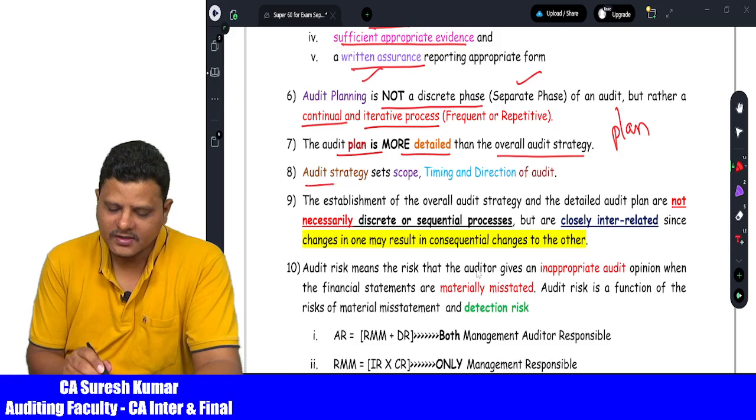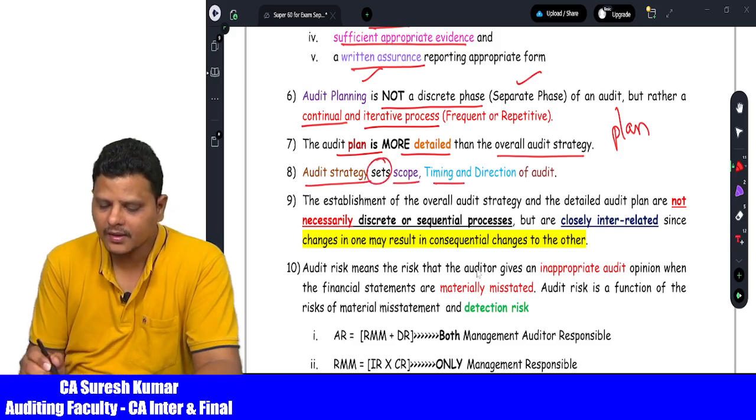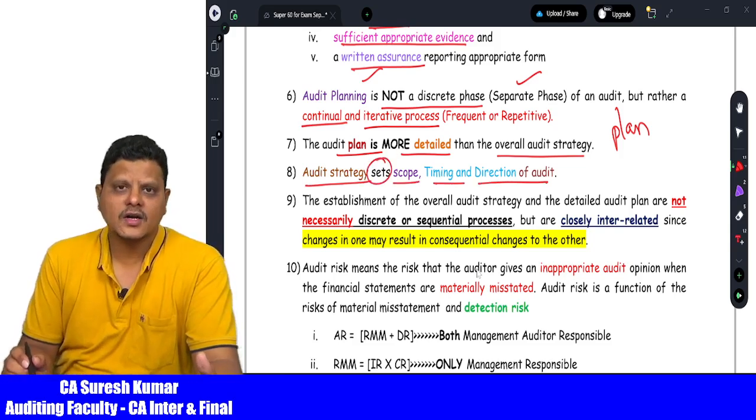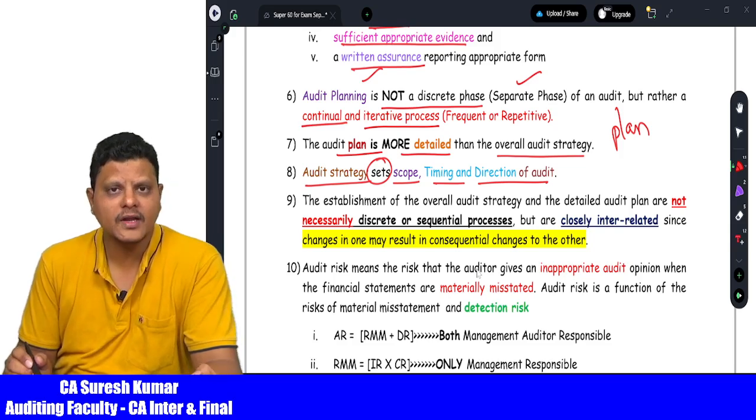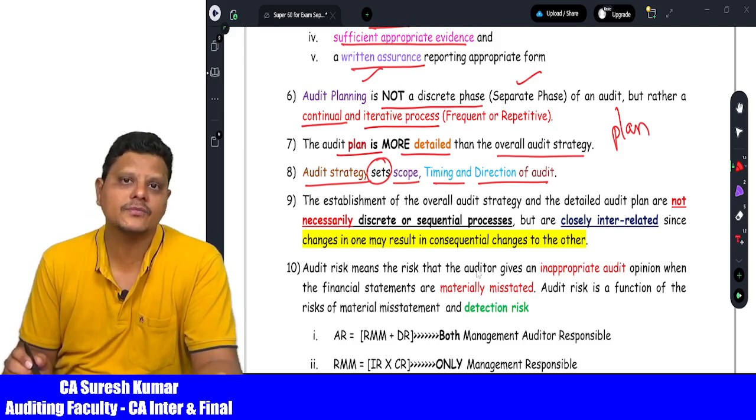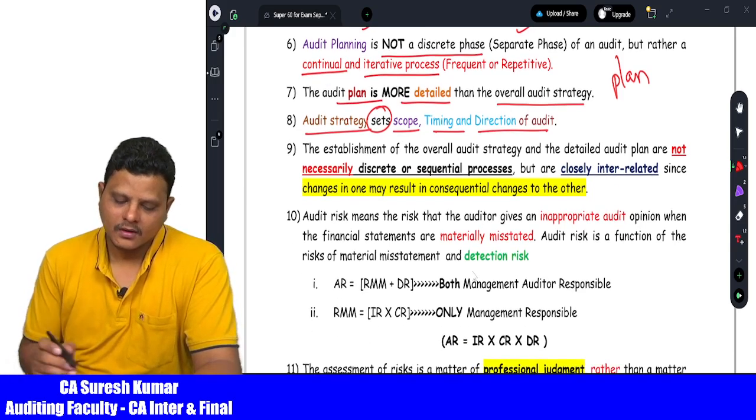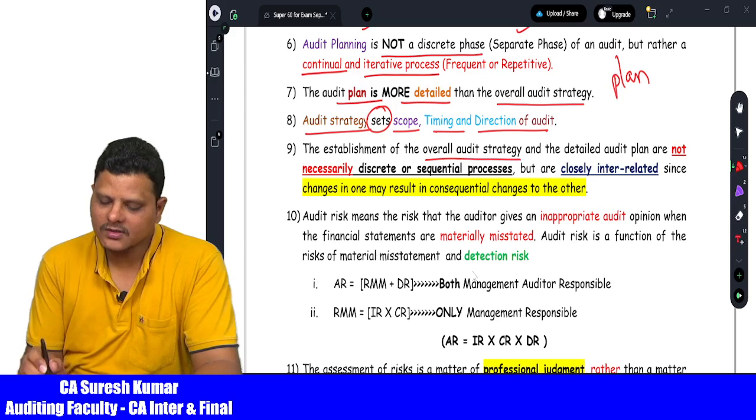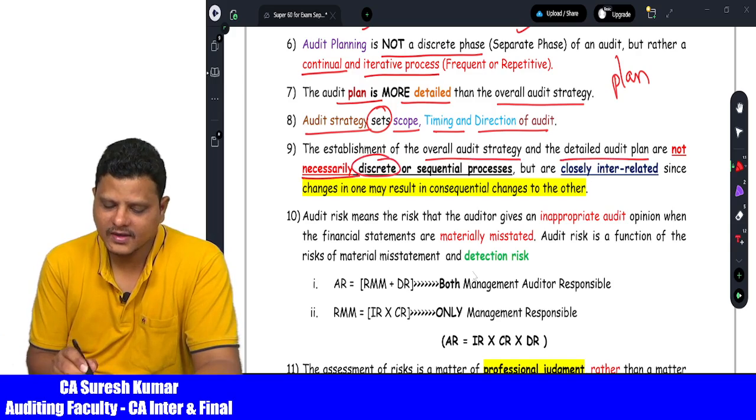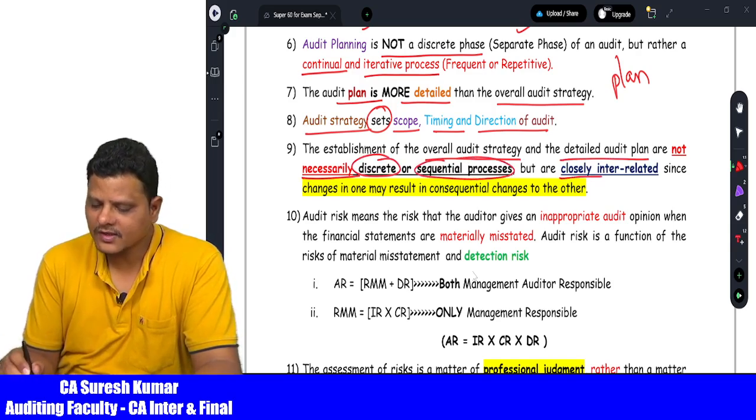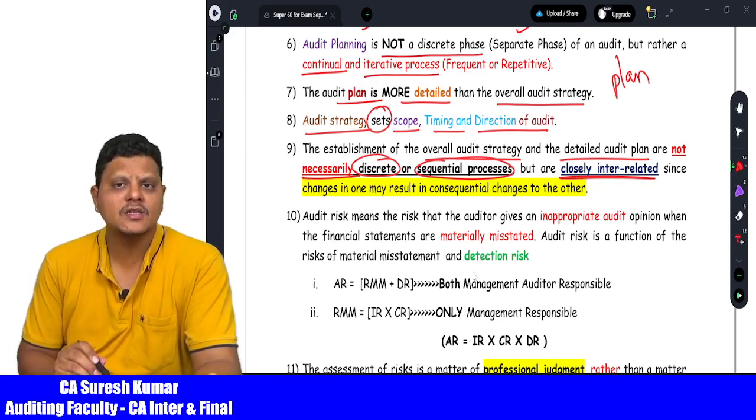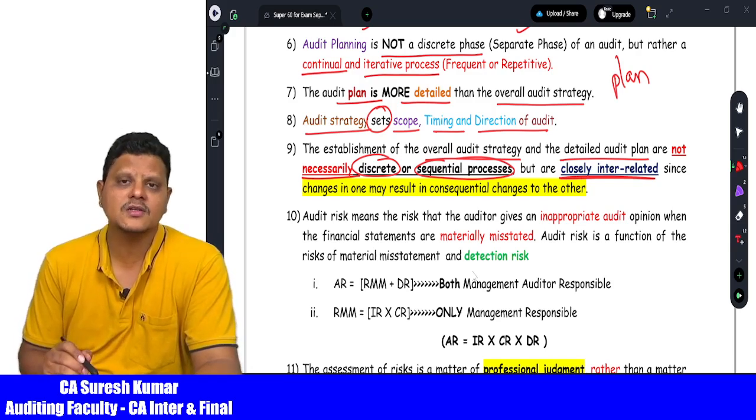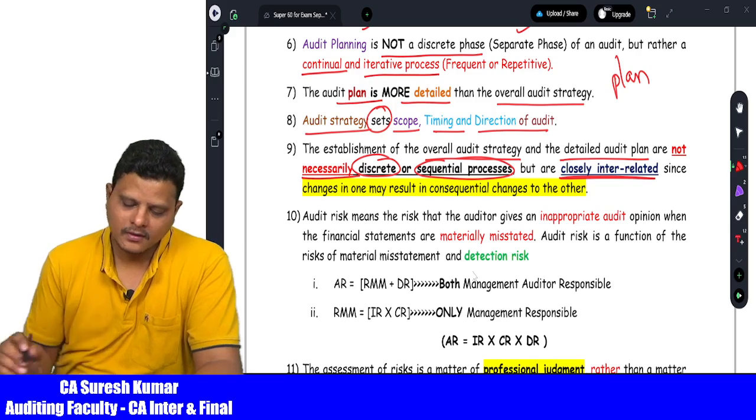An audit strategy sets the scope, timing and direction of the audit. So the audit strategy will set out what is the scope of the audit, what is the timing of the audit, and what is the direction of the audit. The establishment of the overall audit strategy and the detailed audit plan are not necessarily discrete or sequential processes, but closely interrelated to each other. So a change in planning may lead to a change in strategy, and a change in strategy may lead to a change in plan. Then comes audit risk.